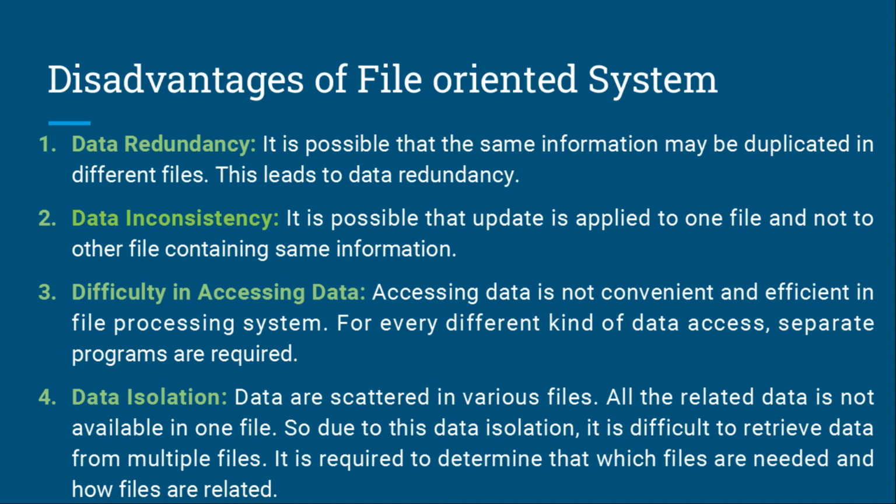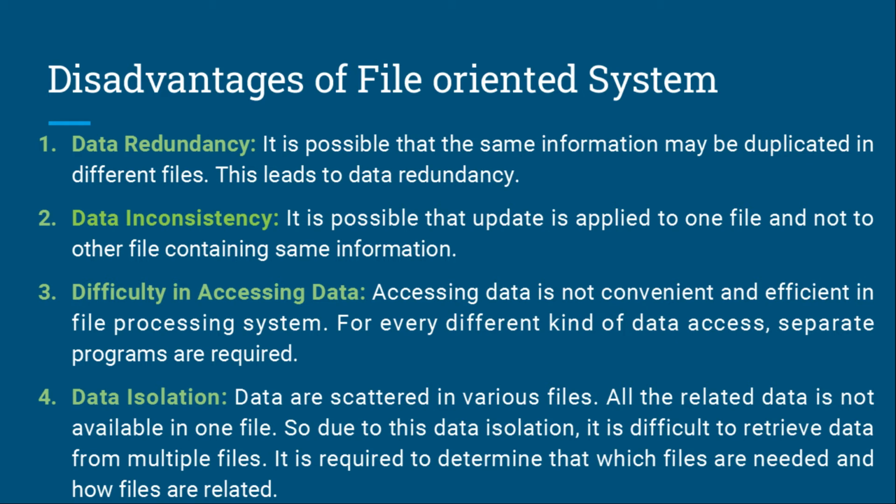Difficulty in accessing data. Accessing data is not convenient and efficient in a file processing system. For every different kind of data access, separate programs are required. For example, suppose there is a program to find information about all customers.